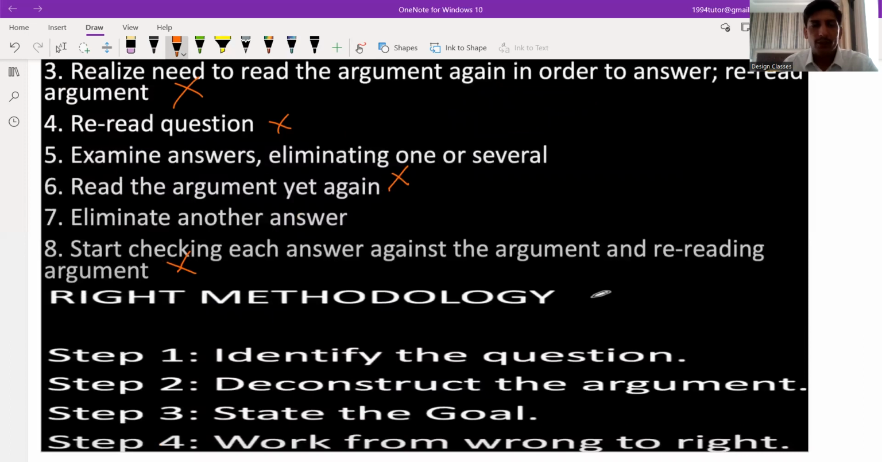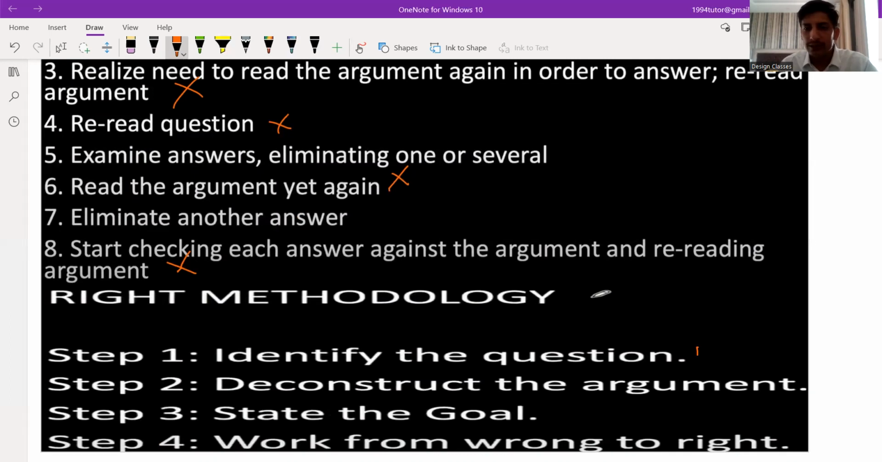The right methodology is to identify the question. First, just get an idea from the first and second statements of what the passage is going to be about. Don't read the full passage. Just get an idea of what the main argument will be.